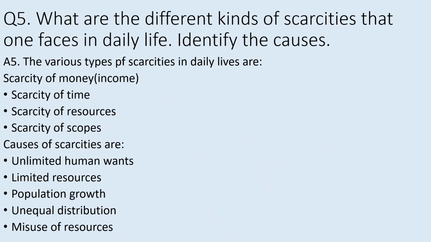Question 5 is: what are the different kinds of scarcities that one faces in daily life? Identify the causes. The various types of scarcities can be scarcity of time, scarcity of resources, scarcity of money, scarcity of scopes or opportunities. Now, what are the causes of these scarcities? The causes can be unlimited human wants, limited resources, population growth, unequal distribution, and misuse of resources. So these are the causes of scarcities one faces in daily life.